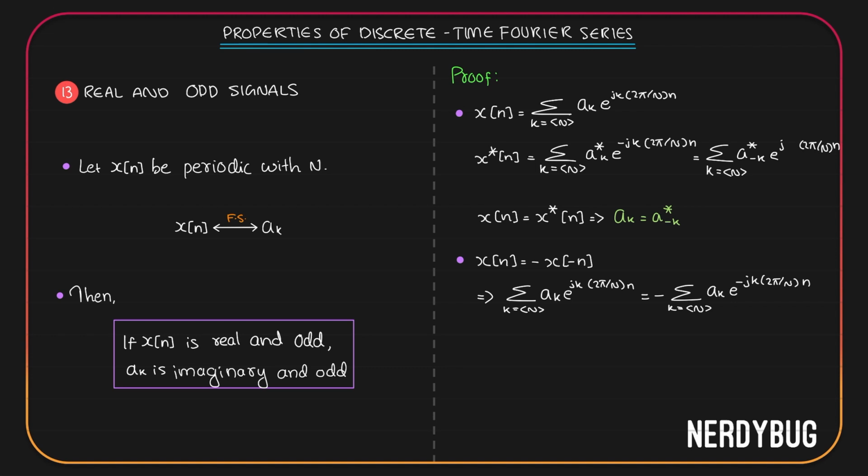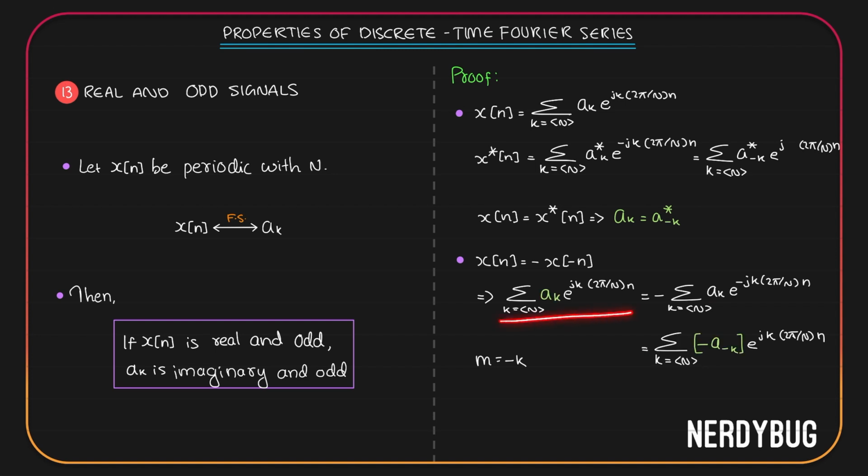Let's do the trick again. I'll take m is equal to minus k. Then this becomes negative. m will also be taking n consecutive integer values. a k will become a minus m, e raised to j minus k will become m, 2 pi by n. But it doesn't matter what I'm calling this variable, I'll simply call it k itself. There is a minus over here. I'm going to put it along with a minus k. I'll call it minus a minus k.